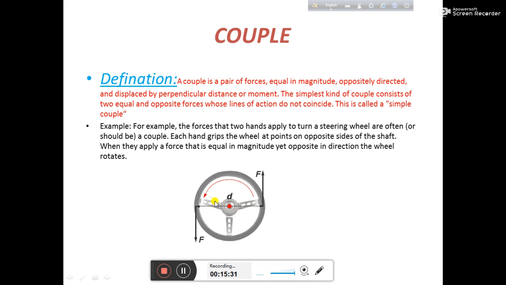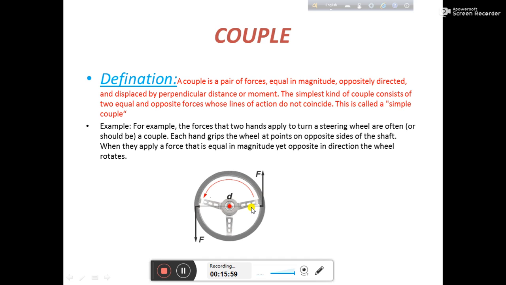But keep two things in mind: the forces will be equal in magnitude and the directions of the forces will be opposite, and the lines of action of these two forces will not coincide, and you have to measure the perpendicular distance between the two forces. Okay, thank you. Let's go to the next topic.